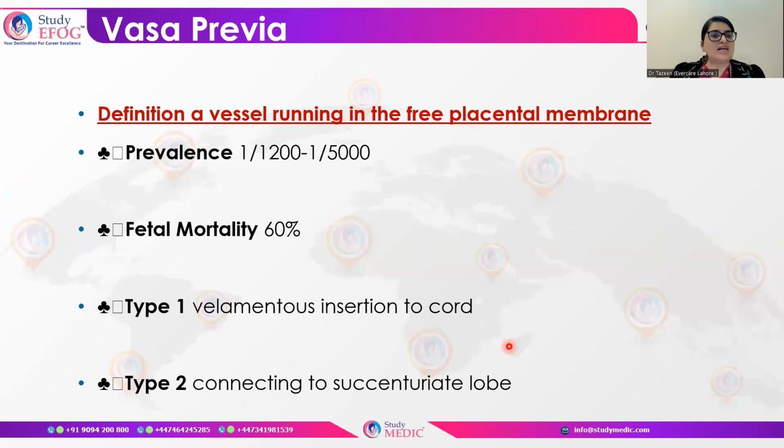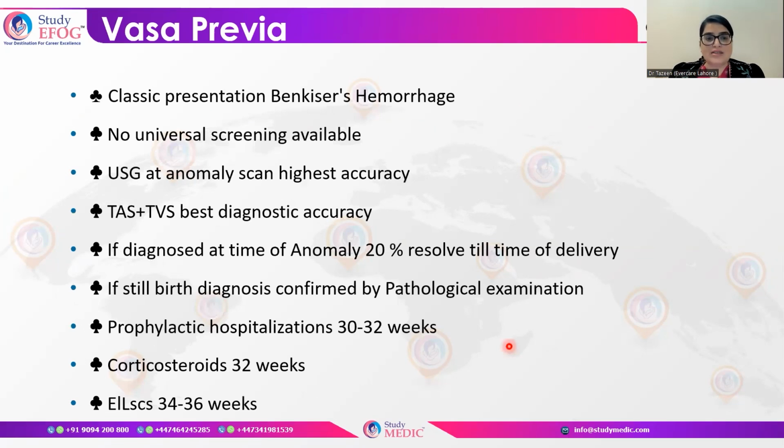Then there comes vasa previa, which is a vessel running in the free placental membrane. Prevalence is 1 in 1200 to 1 in 5000. Fetal mortality is 60%. It can be type 1, which is velamentous insertion, or type 2, connecting to the succenturiate lobe. Classical presentation is Benckiser's hemorrhage. No universal screening is available. Ultrasonography at the anomaly scan has the highest accuracy. Transabdominal and transvaginal scans both have diagnostic accuracy.